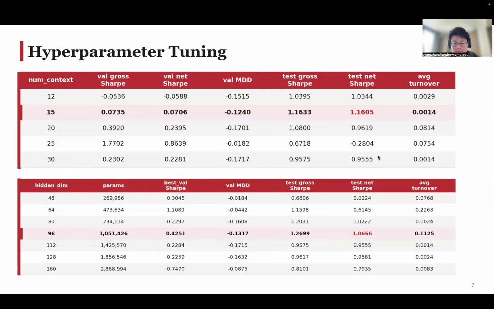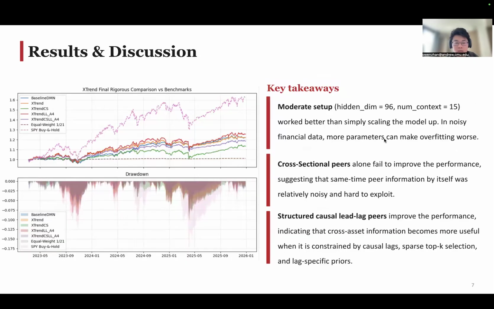Now onto the results. Since the goal is to see whether any architecture is superior, we need to compare models under similar hyperparameters. From running ablations with X-trend, we found that a moderate setup worked better than blindly scaling the model up, which matters in finance because the data is noisy, so adding capacity aggressively tends to overfit. Using those hyperparameters, we ran our final comparison.